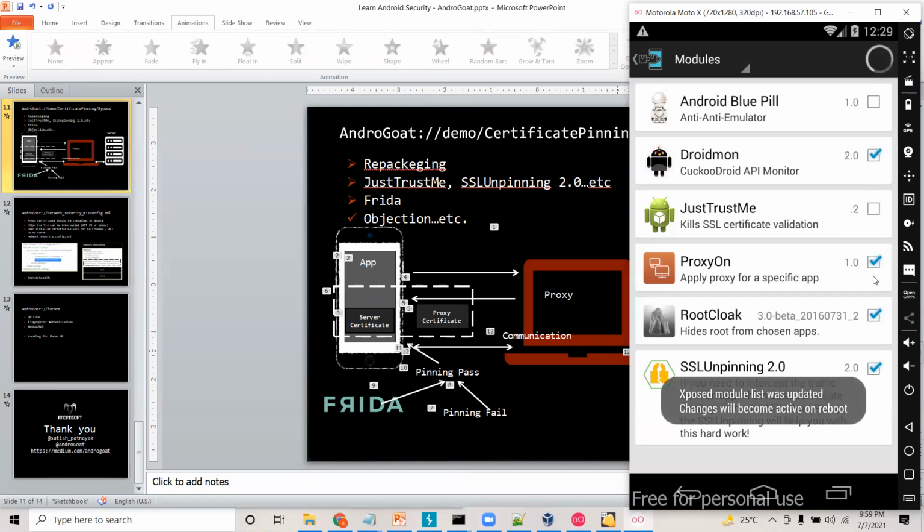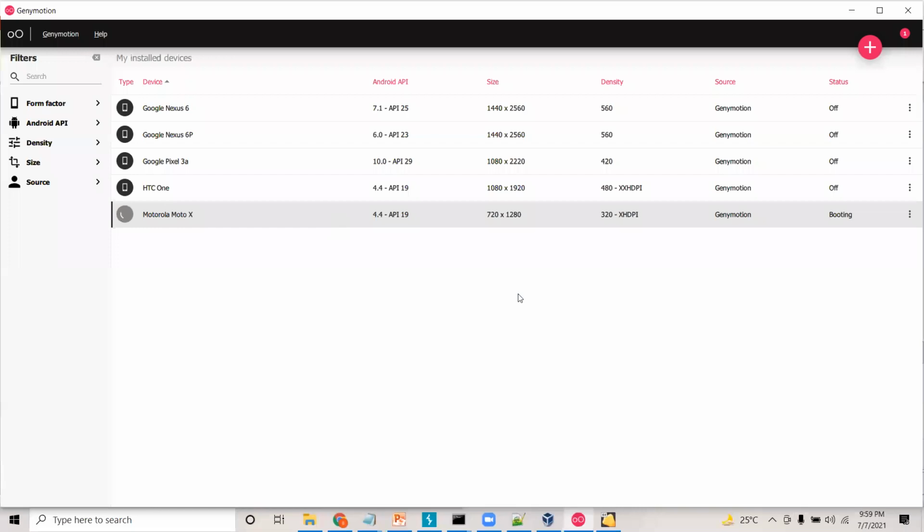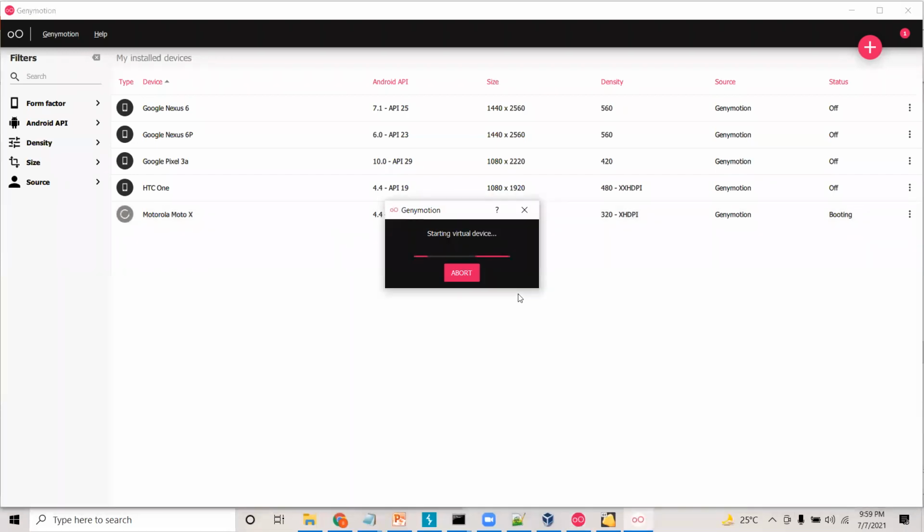So if this is unchecked, we actually need to restart the device when this is turned off. So what I wanted to do is stop this and restart the device. This is the problem with Just Trust Me generally. Whenever you enable or disable it, we need to restart the device. But with Frida, we don't need to do that. That is the best advantage with Frida. Meanwhile, let me also start another device.